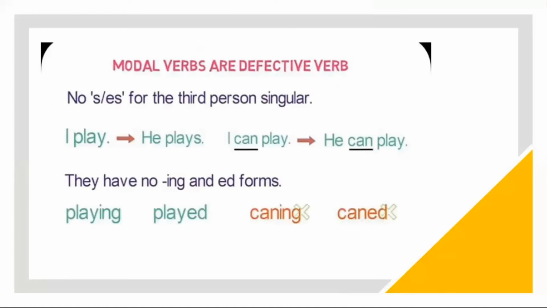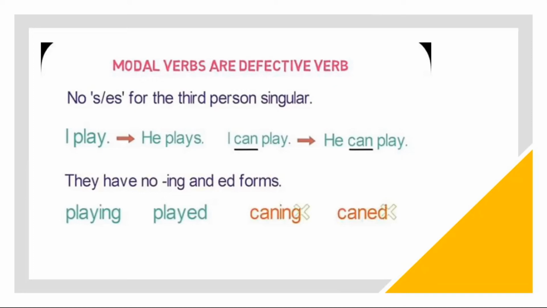Now here's a chart showing that modal verbs are defective verbs. For example, in present indefinite, we use s or es for a third person singular. But for modal verbs, I play, he plays, but we can't use s, as in I can play. Now, in the presence of a modal verb, I can play. He can play. So s is not used in that sentence with play.